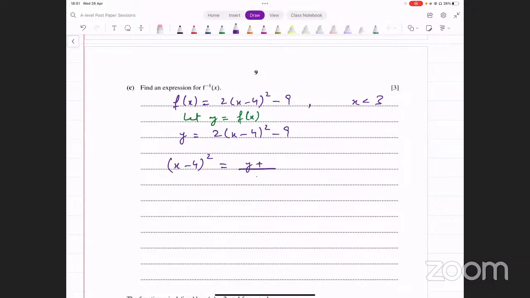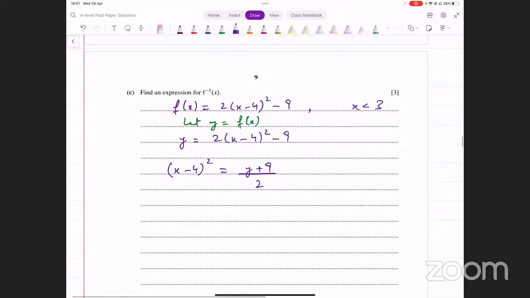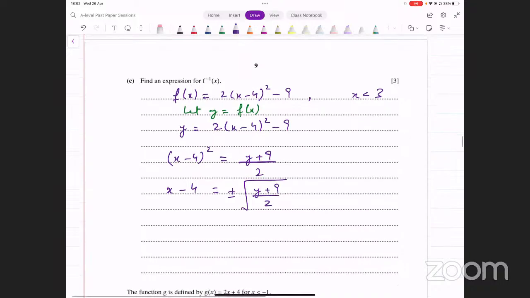That gives you y plus 9 divided by 2. Okay, now take square root on both sides, but remember, whenever you take square root, you have to put plus minus. So you have x minus 4 equals plus minus square root of y plus 9 divided by 2. And now take 4 to the other side, that gives you x equals 4 plus minus square root of y plus 9 divided by 2.